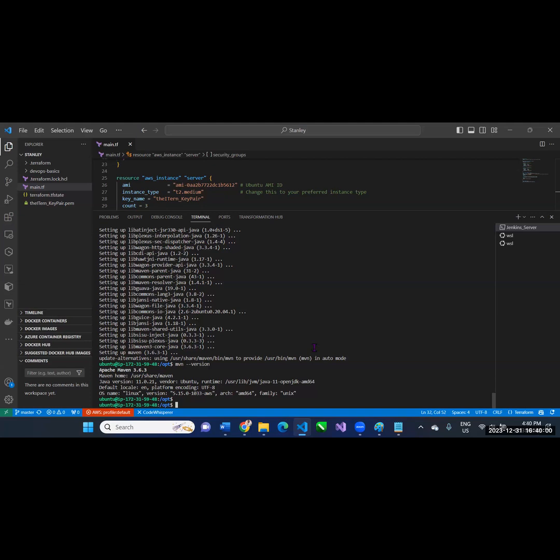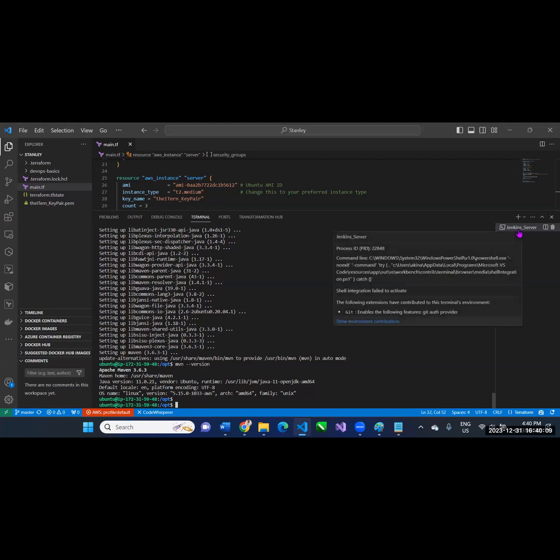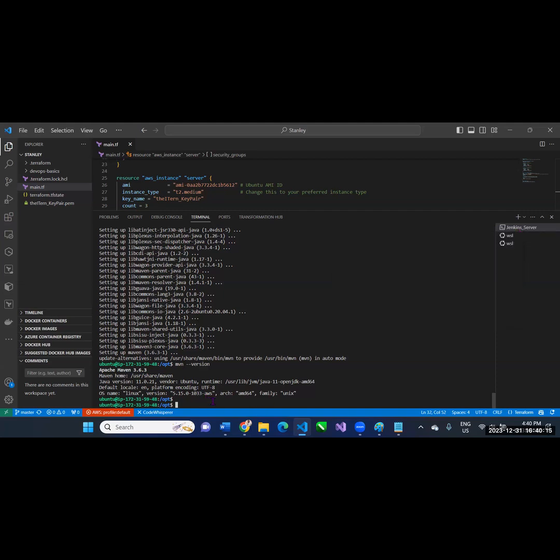So what we just created now is the Ubuntu. You SSH into the Jenkins server. Yes, the server that we created in the cloud through infrastructure as code. I just SSH into it, and now I am loading the DevOps tools into that server. I just installed Maven. So the next thing I want to install into that server is Jenkins.